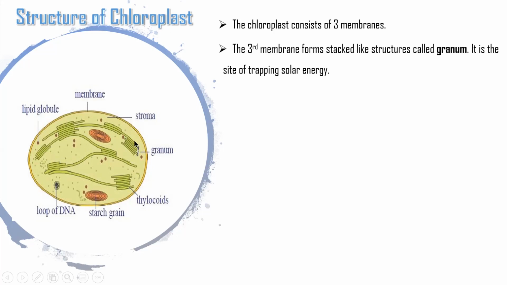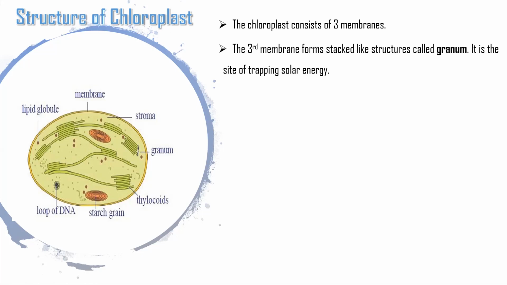This is the granum. The granum is the third membrane and forms stack-like structures. It is the site of trapping solar energy. As I mentioned earlier, light energy is an essential factor for photosynthesis. In sunlight, the energy is present in tiny pockets called photons. Each photon carries quantum energy, which plays a crucial role in the activation of chlorophyll. The chlorophyll color pigment is present in the chloroplast.